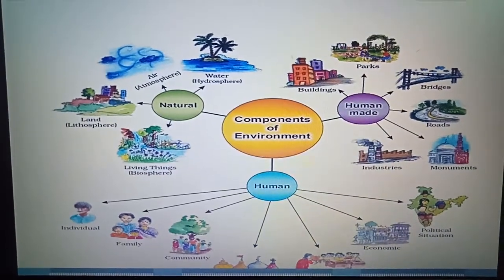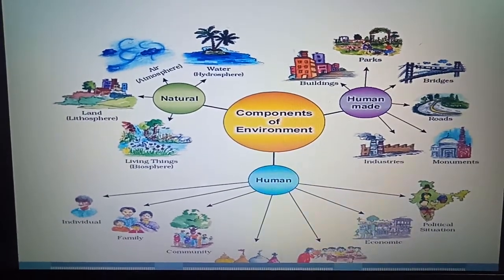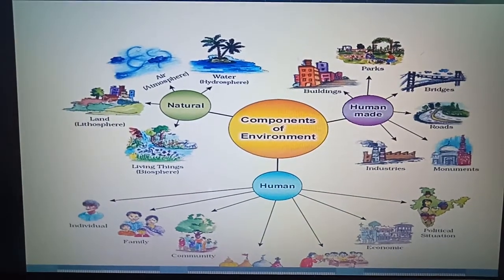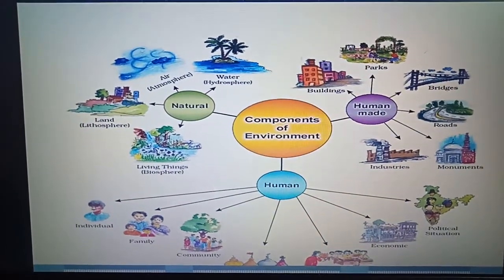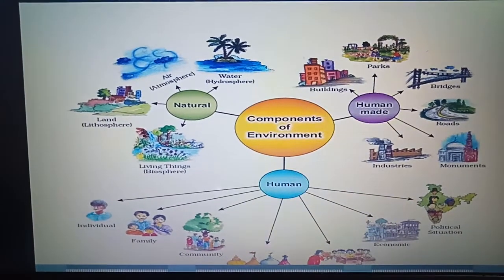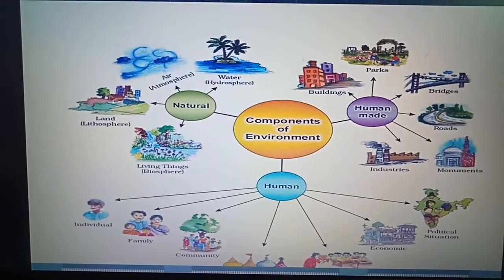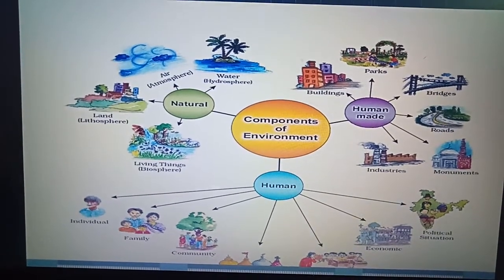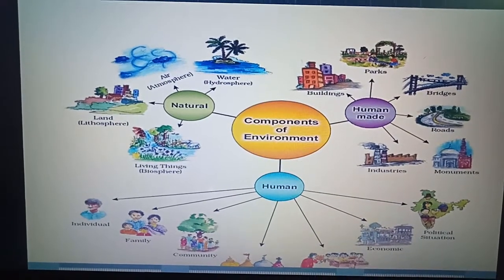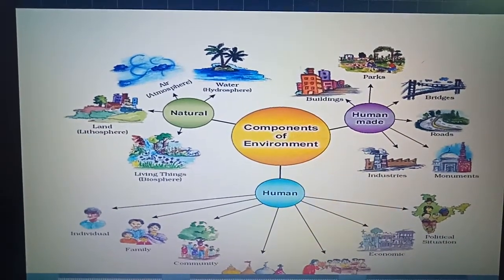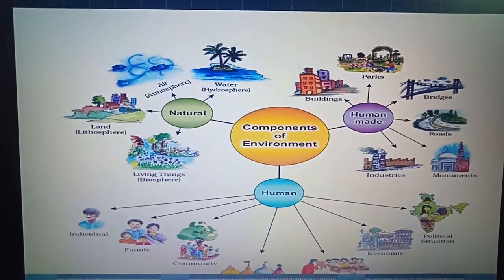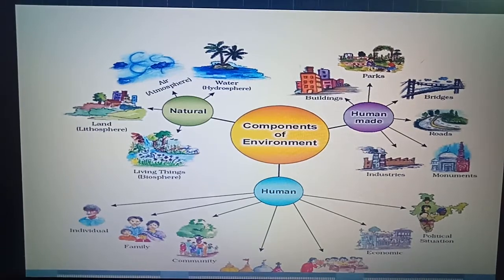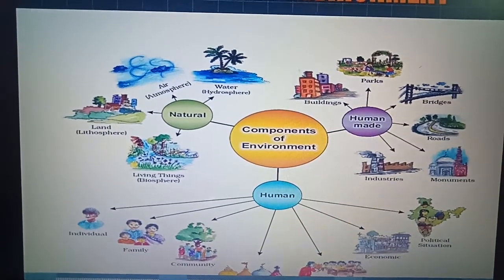So here what we observe? We observe that there are three types of components of environment. First one is the natural, like air, water, land and the living beings. Second is the human made, means the buildings, parks, bridges, monuments, industries. And third one is the human: first individual, then family, then community and religion, after that educational, economic and the political situation.